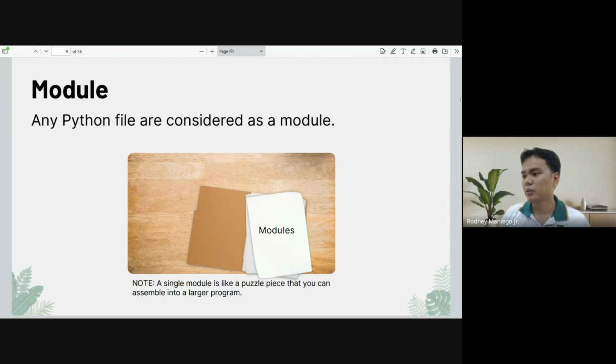So, just wait for a while. Let me share my screen again. A single module is just like a puzzle piece that can assemble together to create a bigger program. I guess my internet is slowing down for a while. Let me fix that first. Okay, so let's continue.